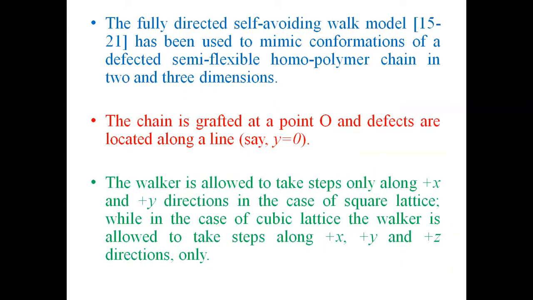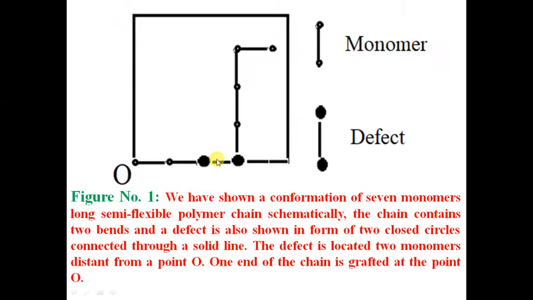The model we have used for this case is the fluid-acted chain, and references 15 to 21 can be consulted for details of the model. In this case, we have a polymer chain. Say this is a polymer chain of 7 monomers. This is one monomer, this is another monomer, and so on.